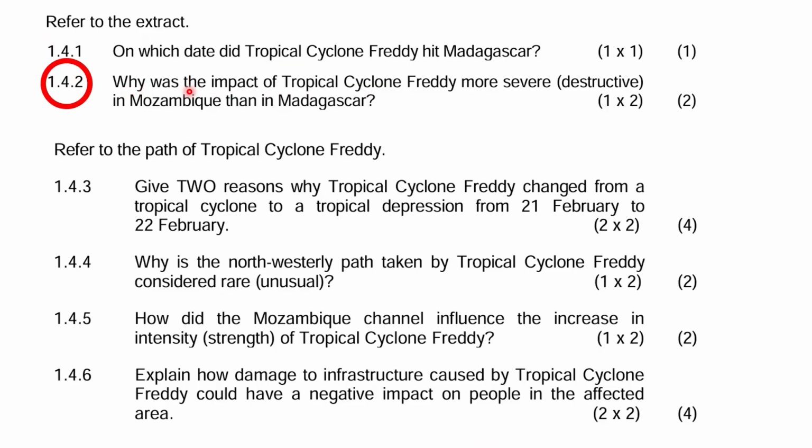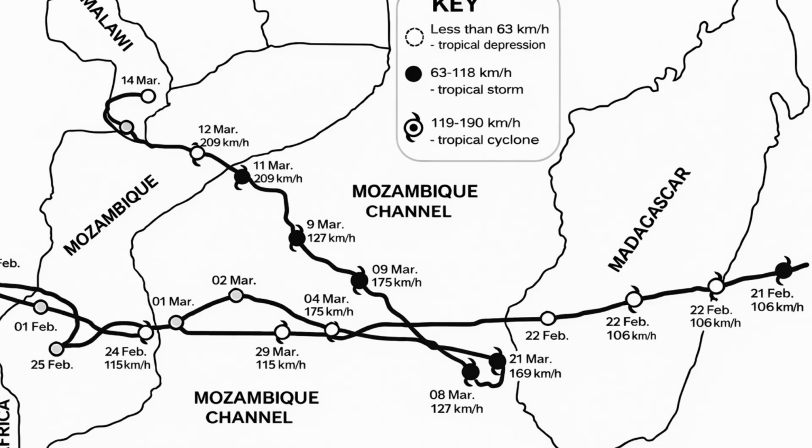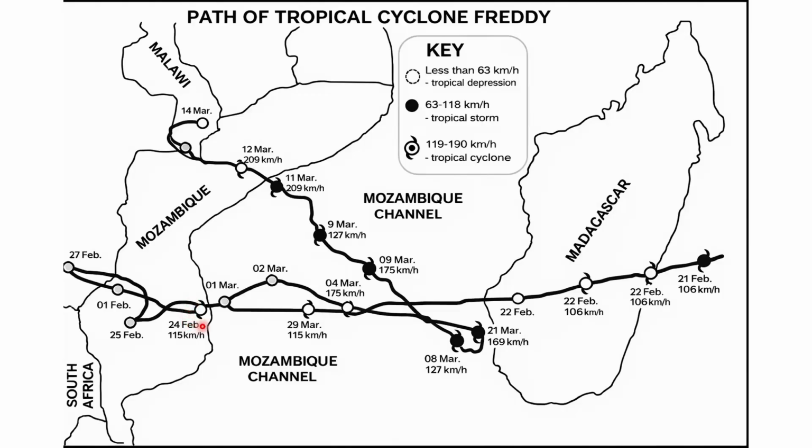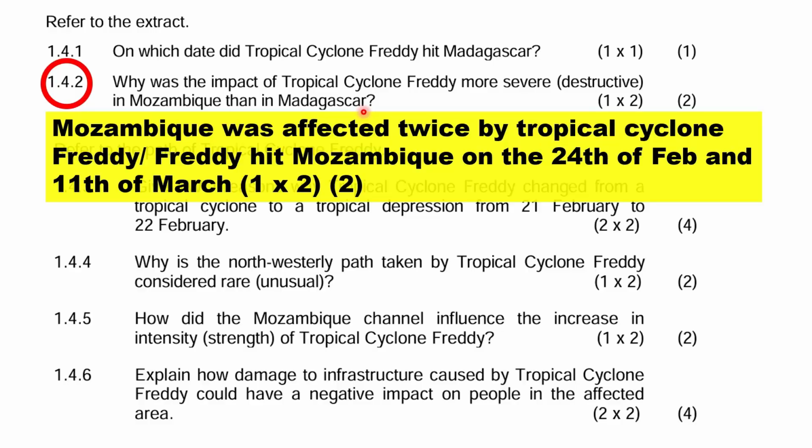The next question asks why the impact of tropical cyclone Freddy was more severe in Mozambique than in Madagascar. This is a reason question, so we must explain why. Mozambique was affected twice by tropical cyclone Freddy, on the 24th of February and again on the 11th of March. Because Mozambique was hit twice, more rain fell, flooding increased, and the infrastructure was damaged. The correct explanation is that Mozambique was affected twice and the cyclone returned after re-strengthening.